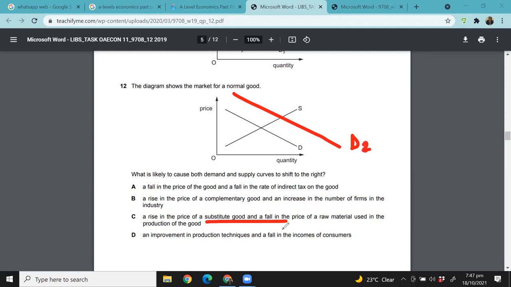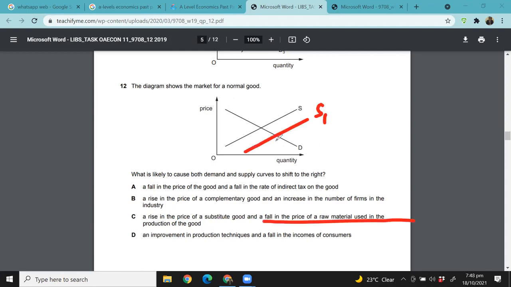And a fall in the price of the raw material. So if the price of raw material is decreasing, it will cause an increase in supply. So first thing was an increase in demand, because of the rise in the price of the substitute good, right? So you will buy more of this product. And secondly, the price of raw material is also falling, so supply will also shift to the right, right? Right, exactly. And why is D incorrect?